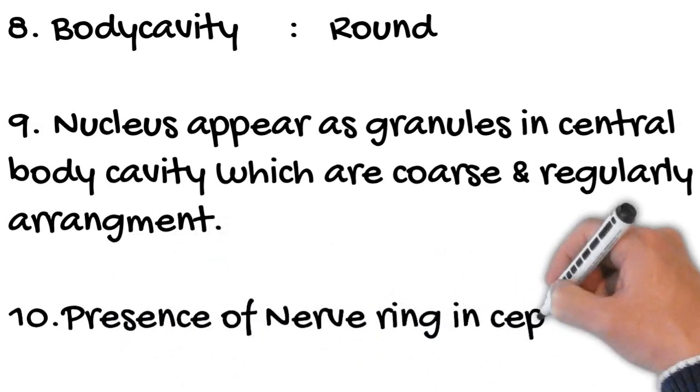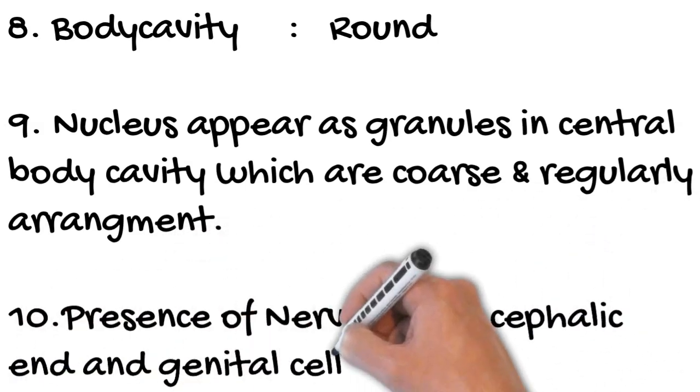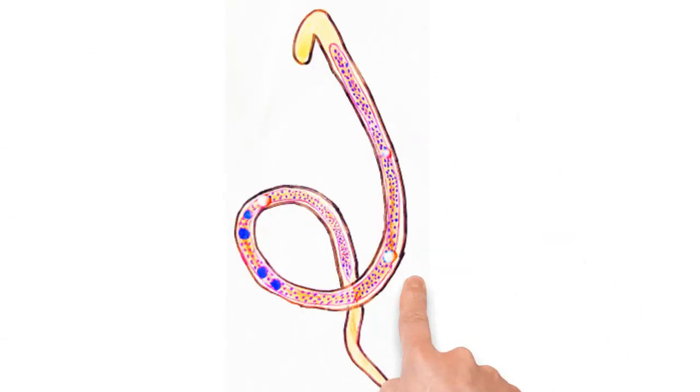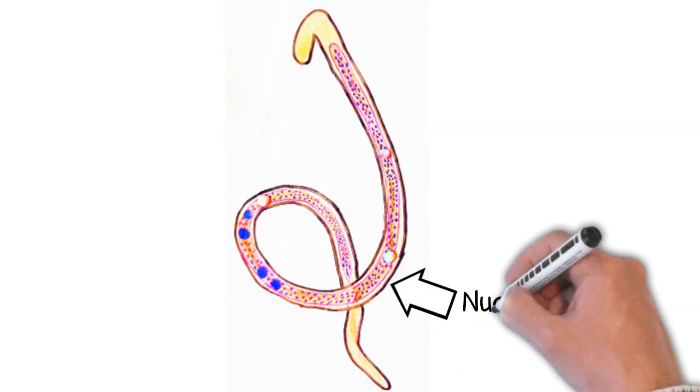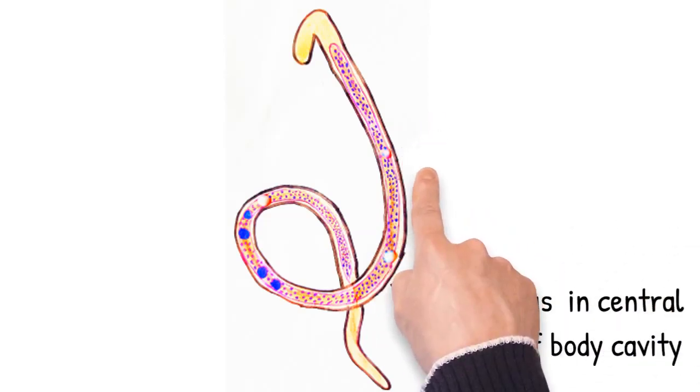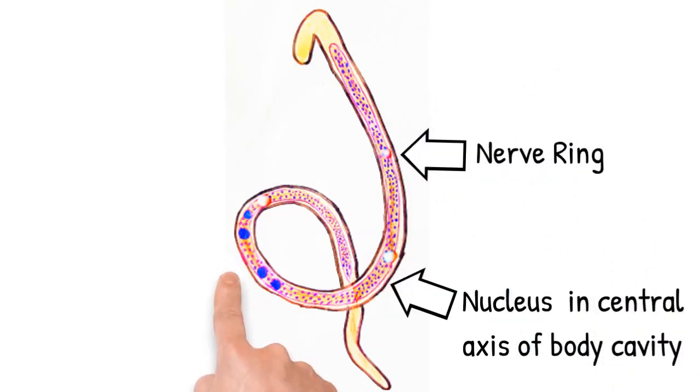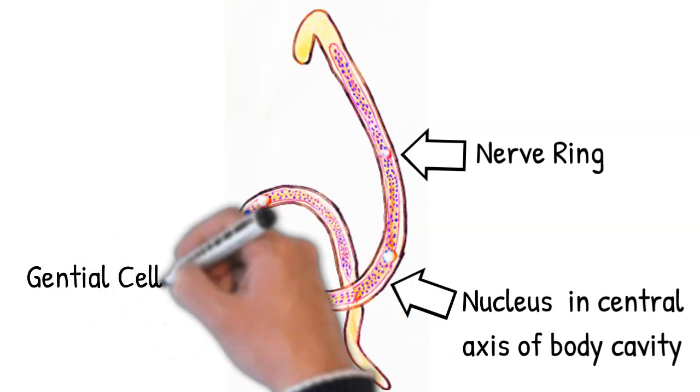Presence of a nerve ring in the cephalic end and genital cells in the tail end. This picture shows the arrangement of nuclei in the central axis of the body cavity, the nerve ring in the cephalic end and the presence of 4 genital cells in the tail end.